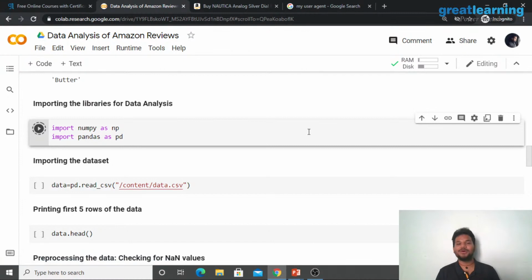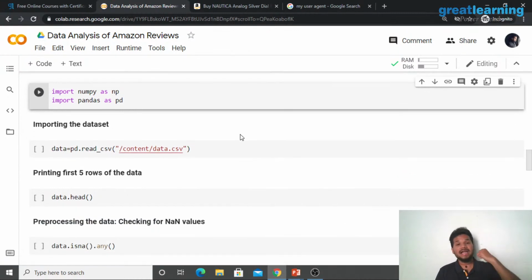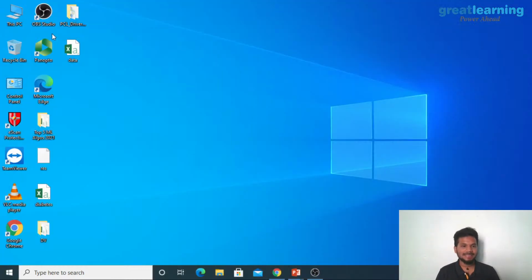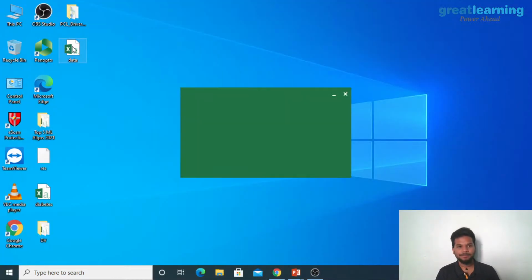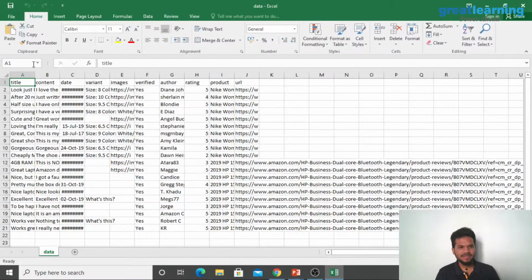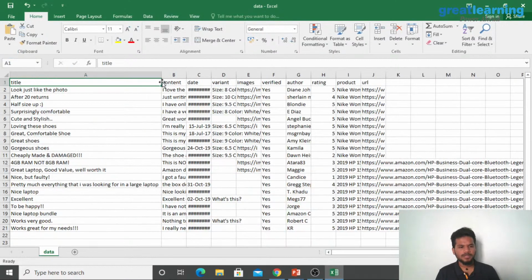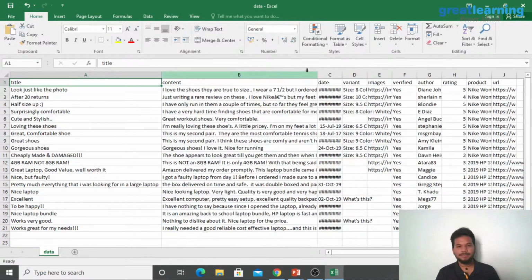All of these key terms that I just gave you, well, you can do all of these things with NumPy and Pandas. So let me go on to import all of these libraries, and now we're going to use a data set called data.csv. Let me open the data set for you guys to see. Right. So in this data set, we have a lot of products out here. For example, we have a lot of reviews of the product. We have the content of what that person says.